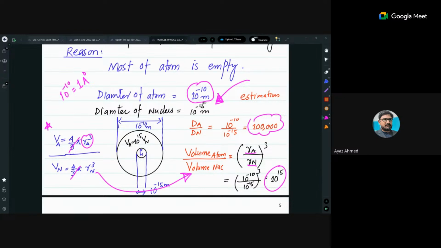Look, this 10 power 15 is 1000 tera times, since 1000 into 10 raised power 12 is basically 10 power 15. So it is a very big difference.